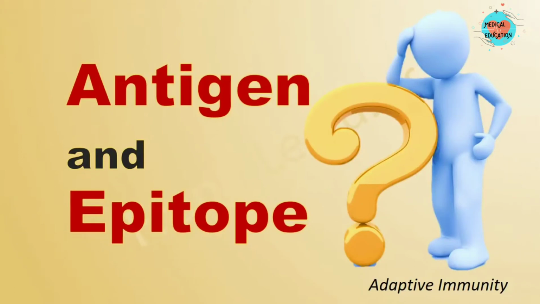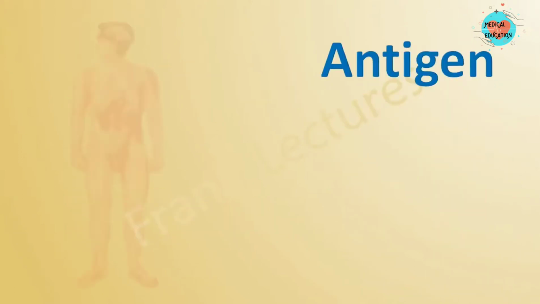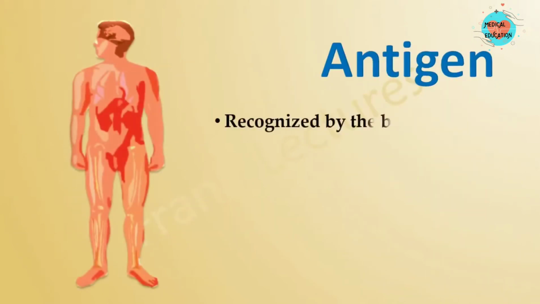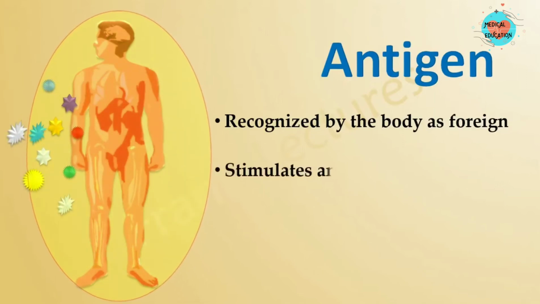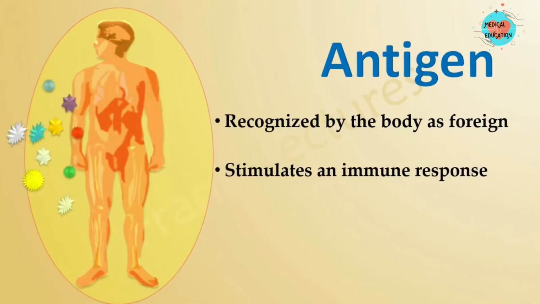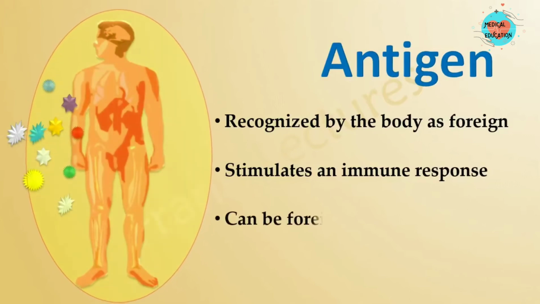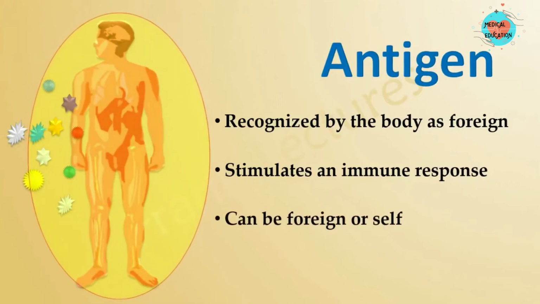Epitope. Antigen is a substance which is identified or recognized by the host's body, or in our case, human body, as foreign, and, as a result, an immune response is stimulated towards it. Antigens can be foreign or self. Let us see what does it imply.